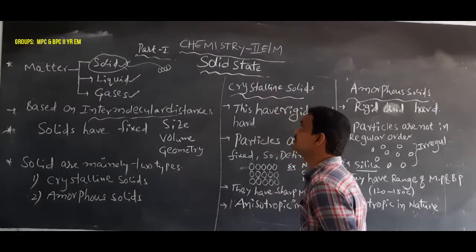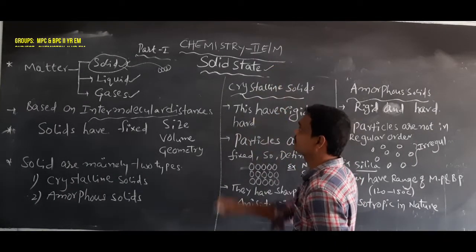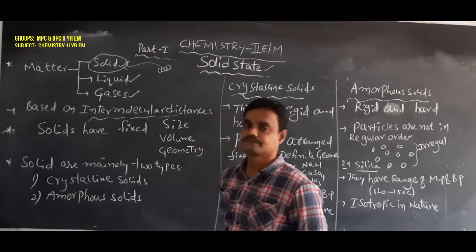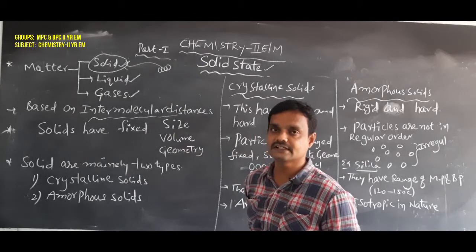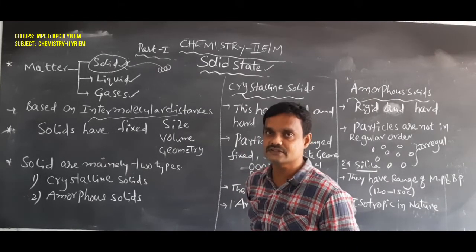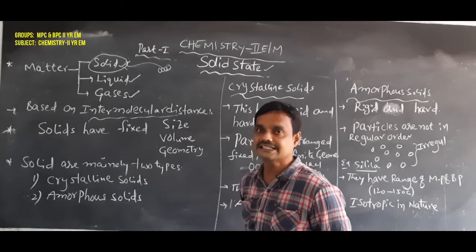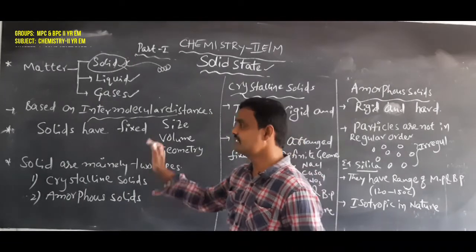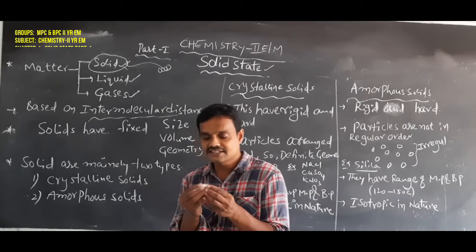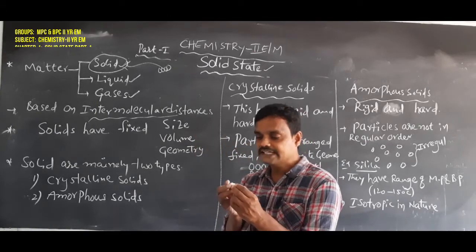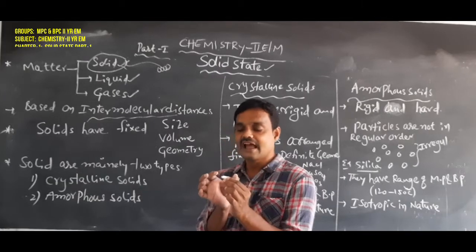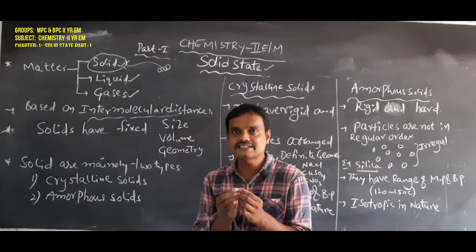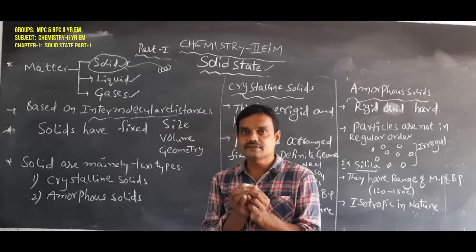So today our topic is the solid state chapter. Because the intermolecular distance between the atoms is very close in these solid materials, solids will have a fixed size. This is a solid material example. It will have a fixed size, a fixed volume and a fixed geometry. So this is about the solids.